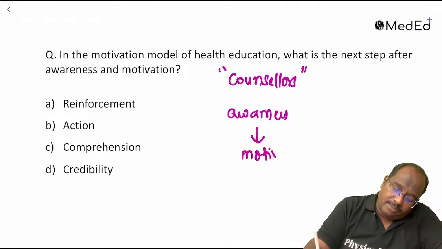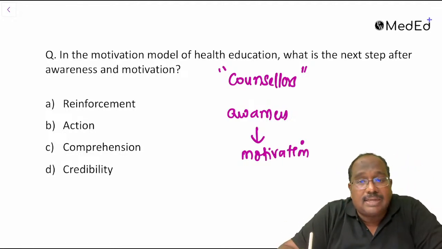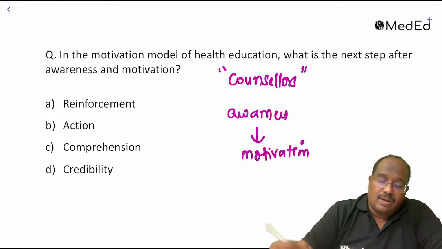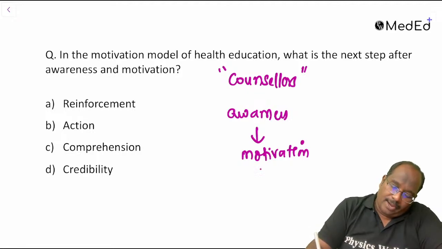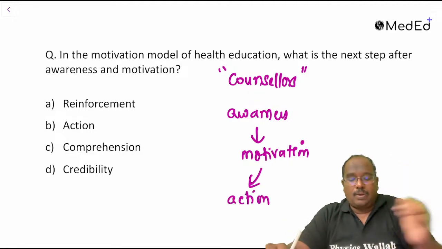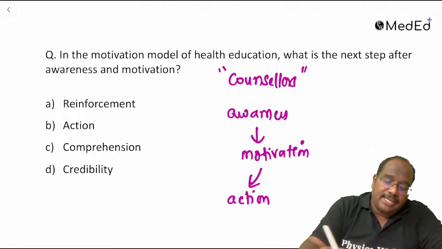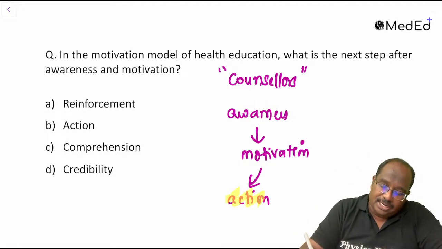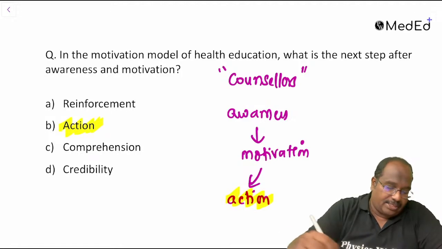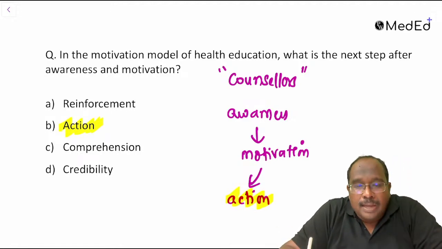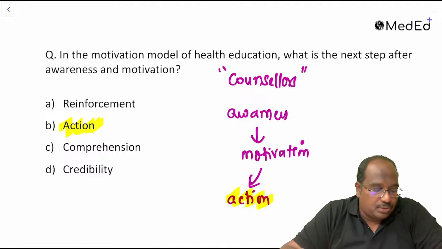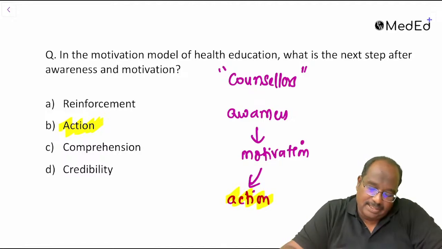Suppose a person wants to stop drinking. They will create awareness of the hazards of alcohol. Then they will motivate them. Finally, they will ask them to take action, guys. This is the motivation model of health education. So the next step here is action. Awareness, motivation, finally it should go for action. Excellent.